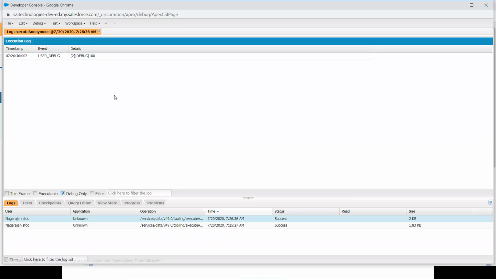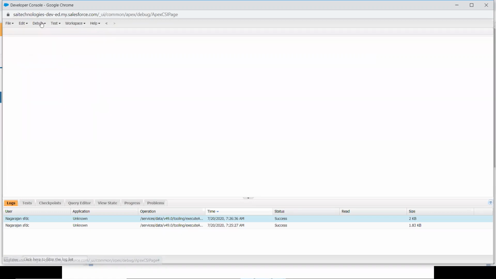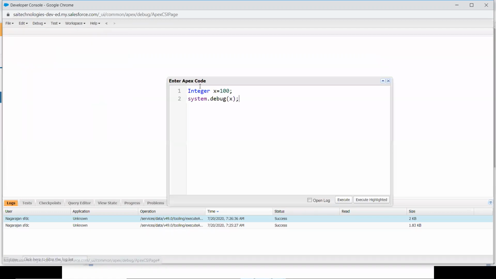Each and every time you execute your code, your anonymous window will disappear. Again, you have to open it. So debug, open execute anonymous window. x contains a value of 100 and it gets printed.